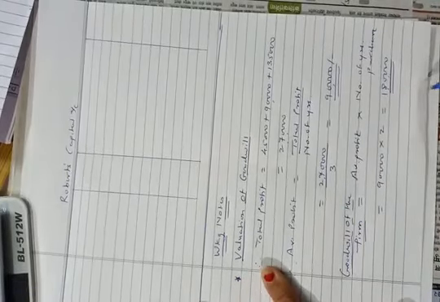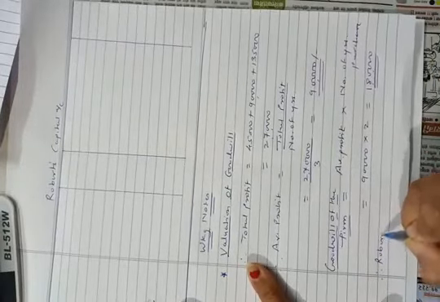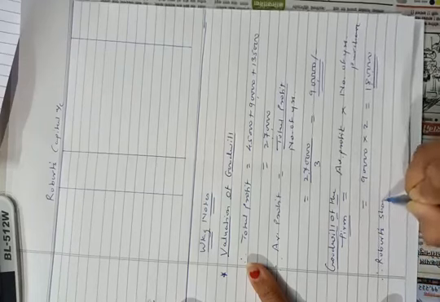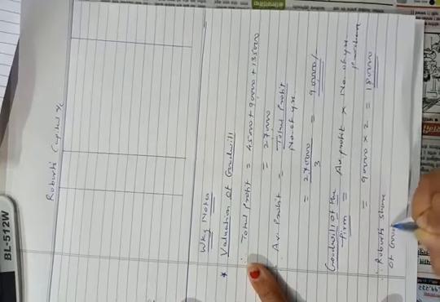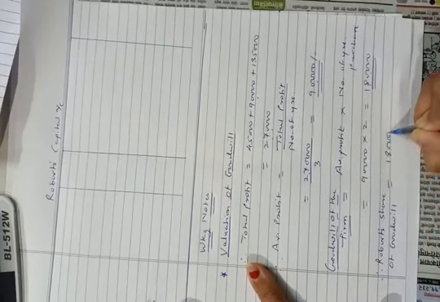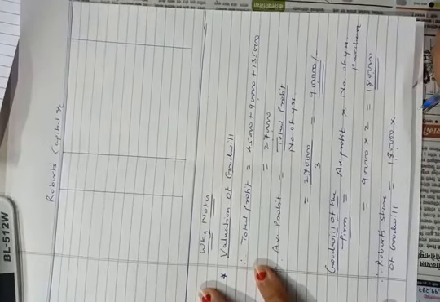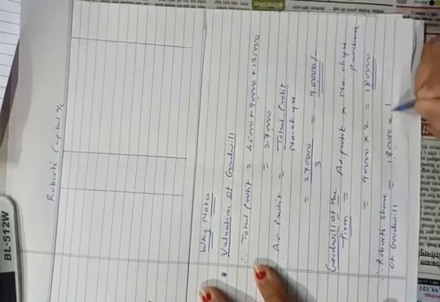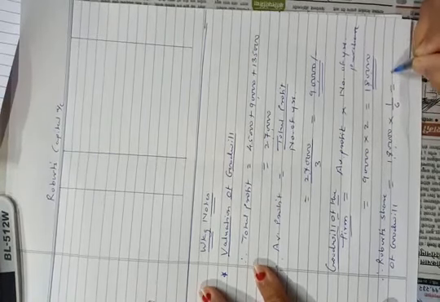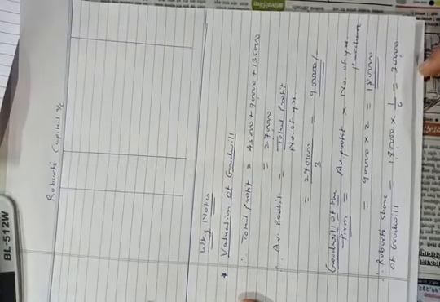Now, we have to calculate Robert's share of goodwill. Therefore, Robert's share of goodwill is equal to firm's goodwill 1,80,000 into Robert's share. Robert's share is 1/6, see the ratio given. So 1/6 of 1,80,000 is equal to 30,000. So Robert's share of goodwill will be rupees 30,000. Okay. Now let us pass the journal entry.